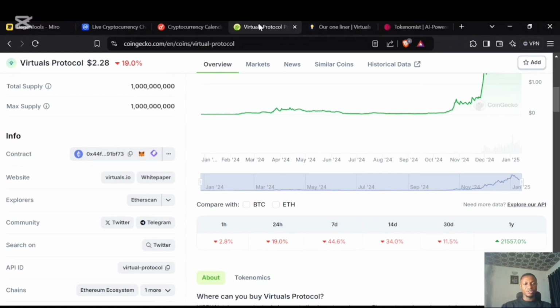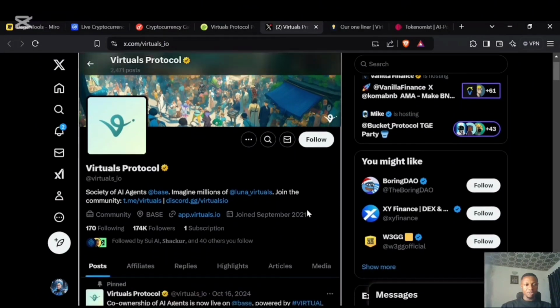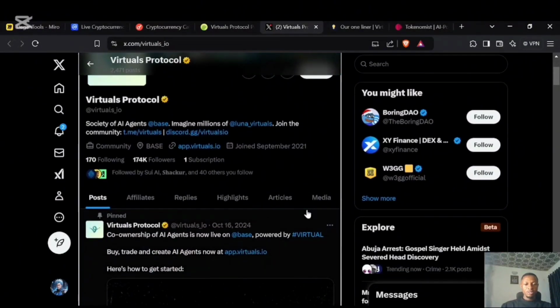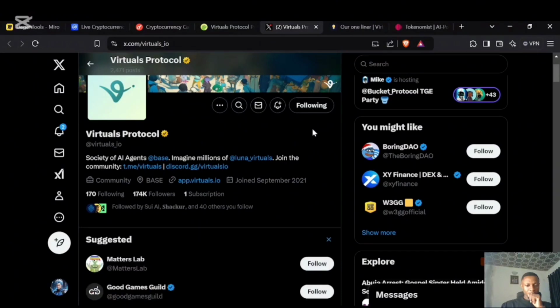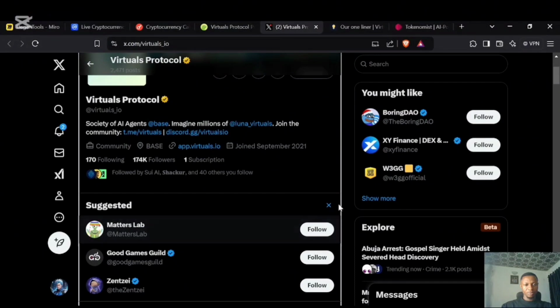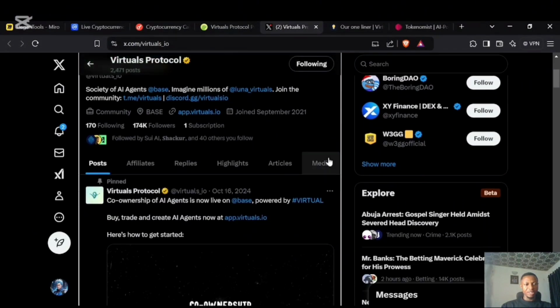How active is the community? So you want to come to Twitter and click on Twitter. You see Society of AI Agents, Base. Imagine millions of loner virtuals join the community. So this is like just about them to an extent. So you want to know more about the project. The first thing you want to do is to give them a follow, right? You give them a follow with your X account.